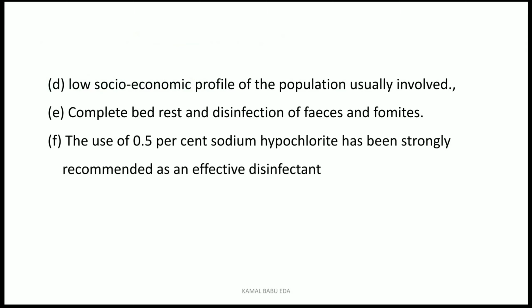The other factor is the low socio-economic profile of the population usually involved. Where persons have poor sanitary conditions and poor living standards, the disease is usually more common. If they are economically backward, the hygiene techniques are not followed by them, so they become more susceptible to this infection.